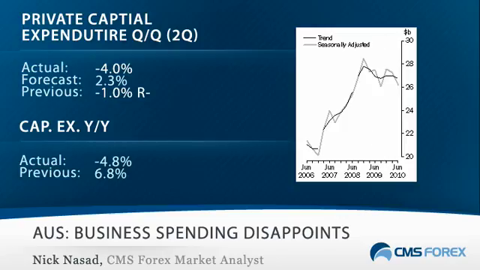Now the Aussie gained despite some weaker data coming from the country. Private sector capital expenditure, or the investment in factories and machinery by businesses, fell 4% in the second quarter. This followed a 1% decline in the first quarter and was far shy of expectations of a modest gain.